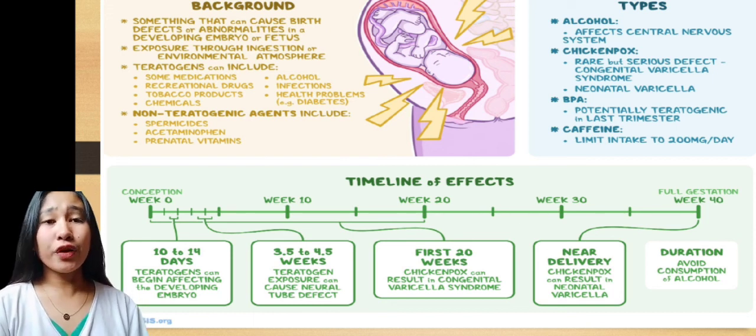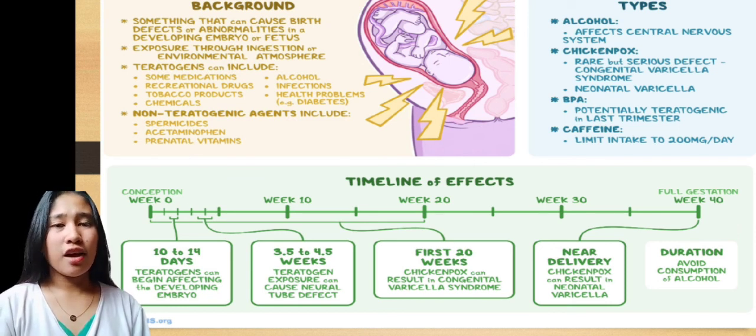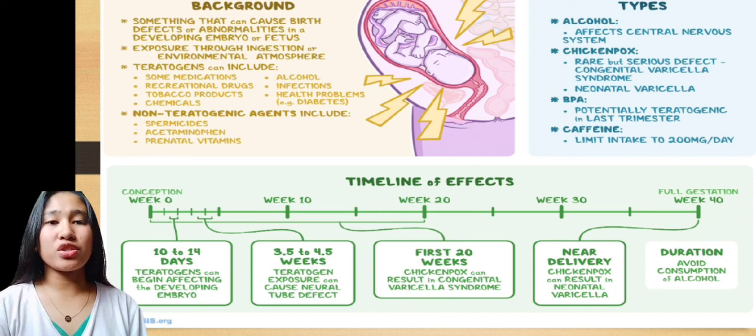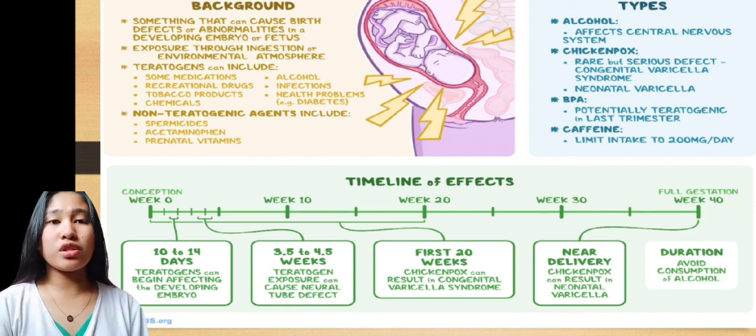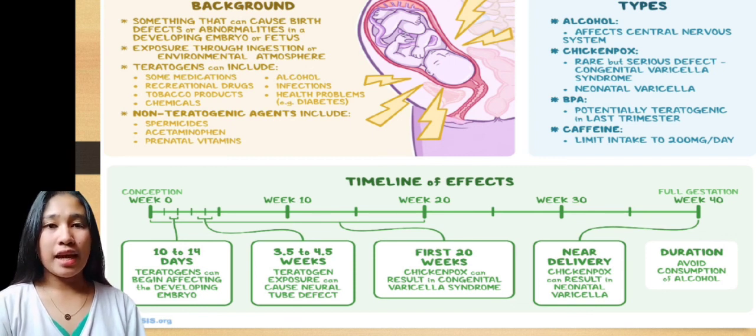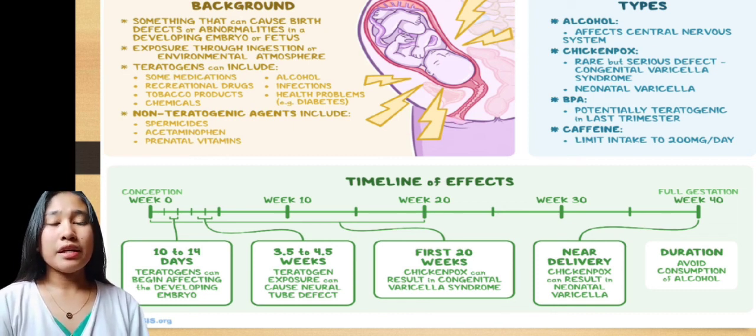There are several types. First, alcohol affects the central nervous system. So, is alcohol a teratogen? Yes, alcohol is a teratogen that can affect the central nervous system of the developing fetus. The central nervous system is sensitive to teratogens for the entire duration of pregnancy, and if alcohol is consumed at any point, there can be severe health problems or birth defects in the baby. It is recommended to avoid consumption of alcohol for the duration of pregnancy.